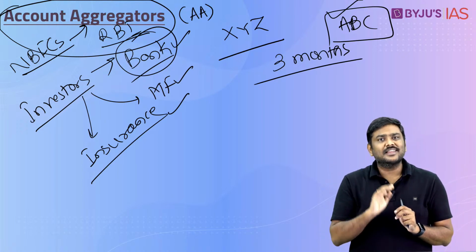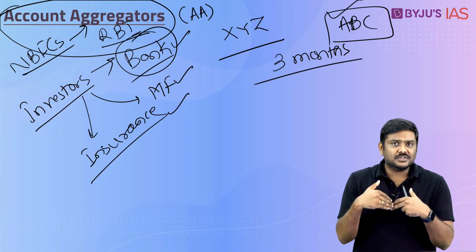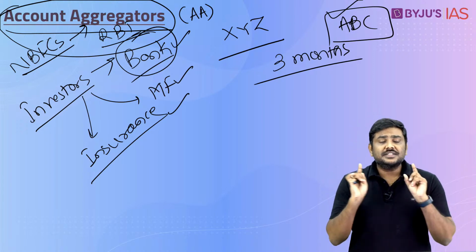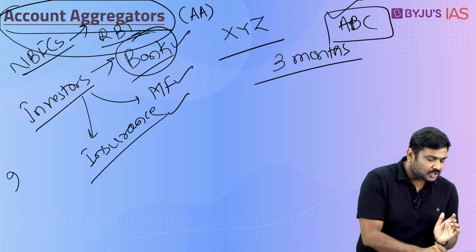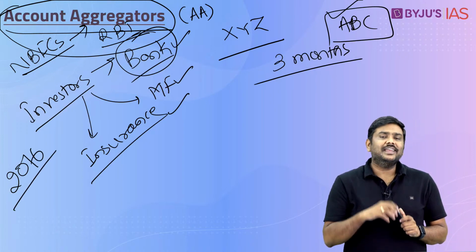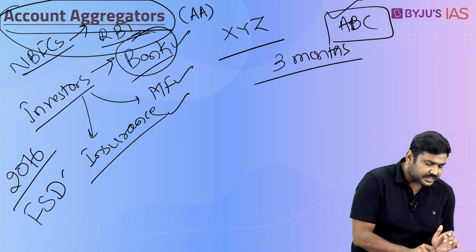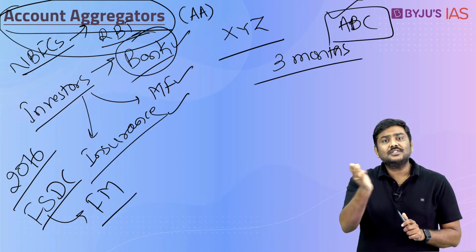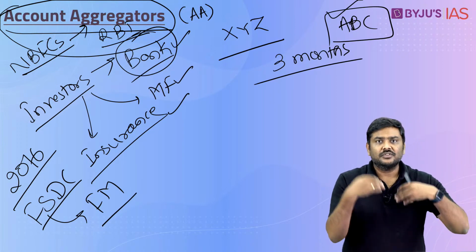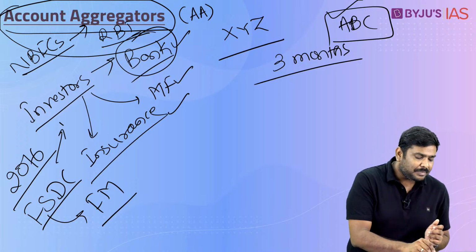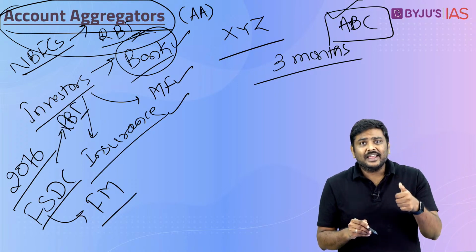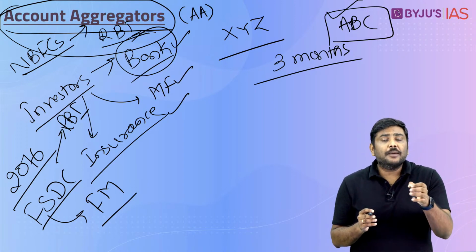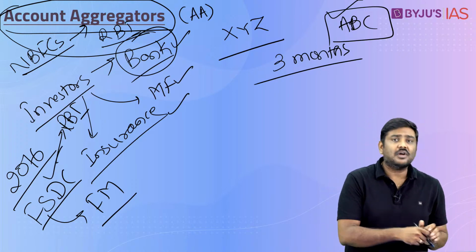So what has been proposed very recently, and around 8 of the banks in India have joined, is the concept of account aggregator network. The discussion related to AA started back in the year 2016. There is one authority in India called FSDC, Financial Sector Development Council. FSDC is headed by the Finance Minister, and it has all the regulatory bodies as members. For example, RBI is a member, IRDA, Insurance Regulatory Development Authority, is a member, SEBI is a member, PFRDA, Pension Fund Regulatory Development Authority, is a member of FSDC.